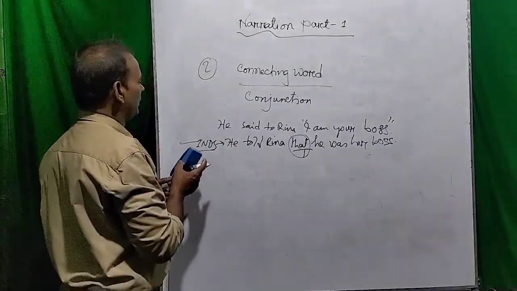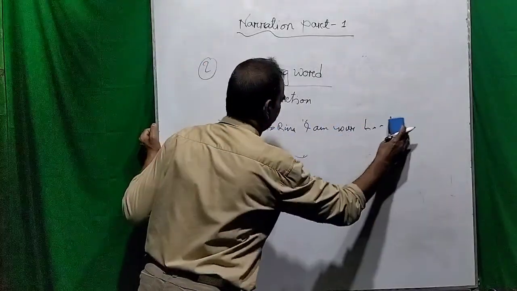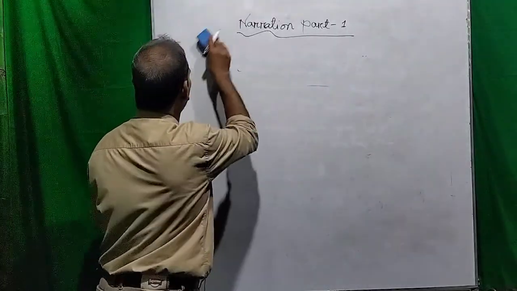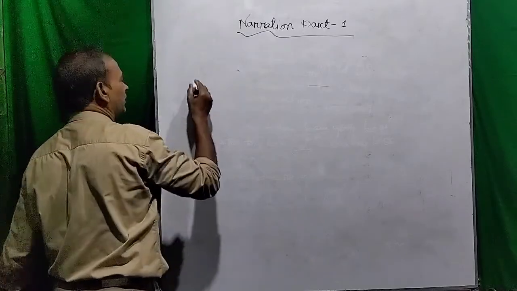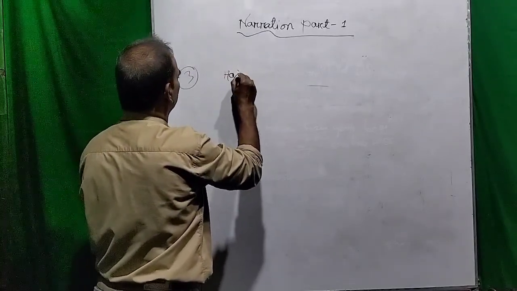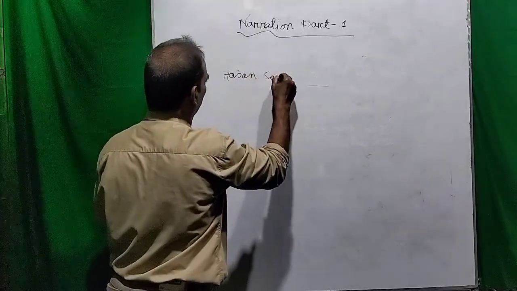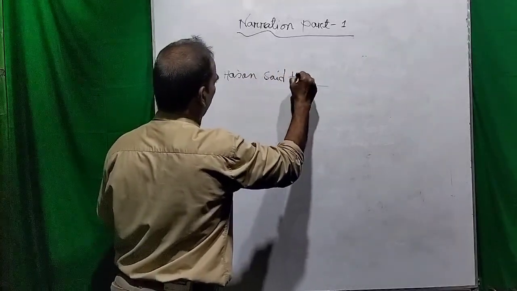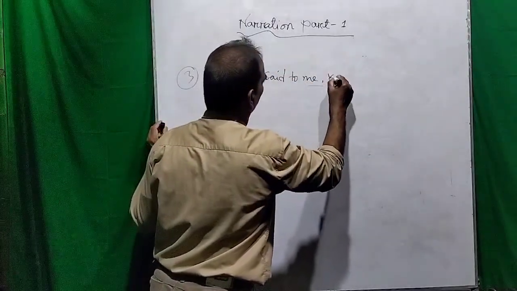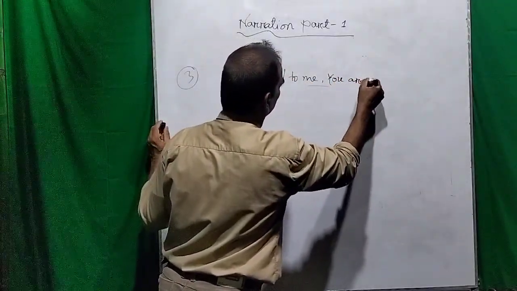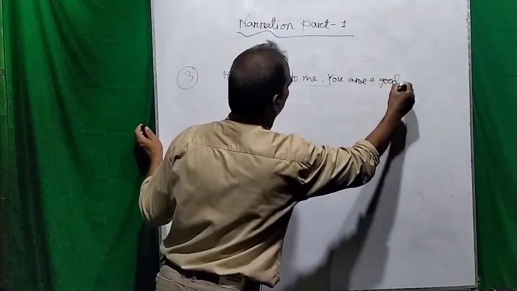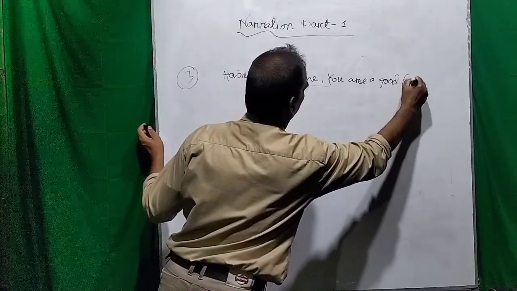Now, I am going to tell you the third phase of the narration changing rule. Now, you see, number 3, Hassan said to me, you are a good friend.